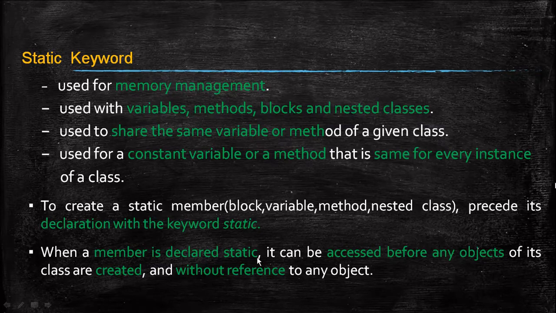When a member is declared static, it can be accessed before any object of its class is created and without reference to any object. So when a member is declared static, it can be accessed before creating the object for the class.